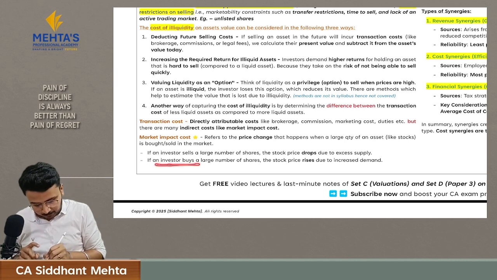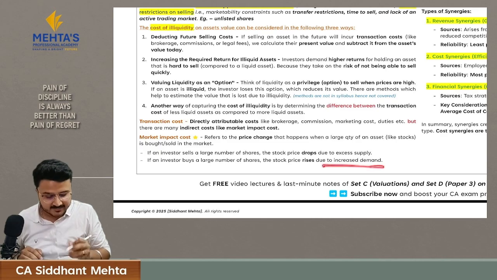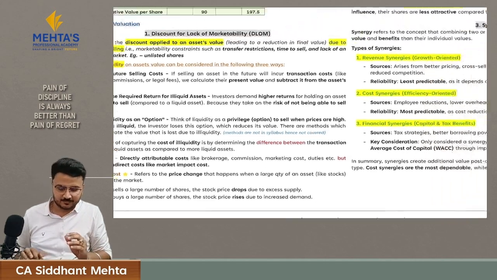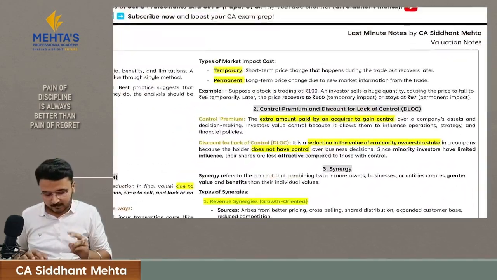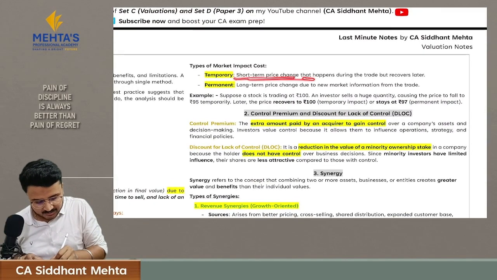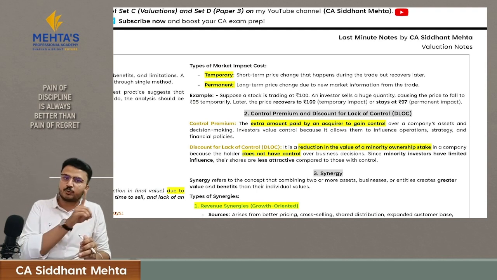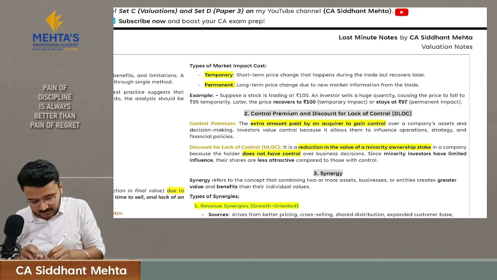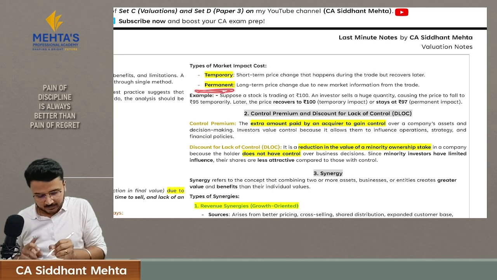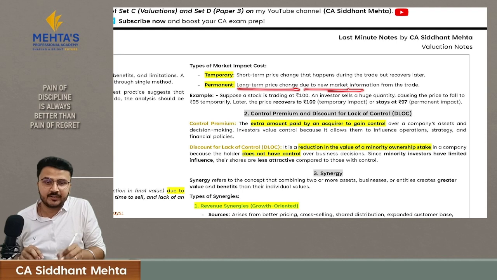If an investor buys a large number of shares, the stock price will rise because there is an increase in demand for those shares. So here there are two types of market impact cost. The very first one is short-term price change, which will happen during a trade, but that price will also recover later. The second is permanent market impact cost. Here there will be a long-term price change due to new market information from the trade, and your price will not recover.